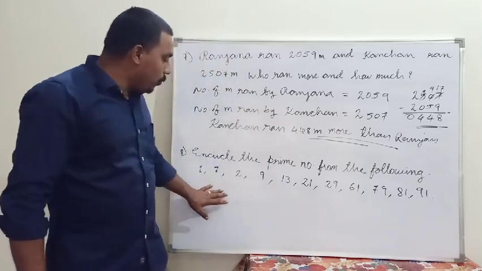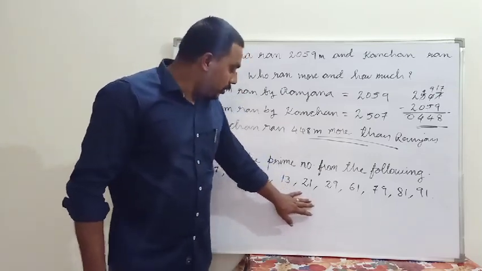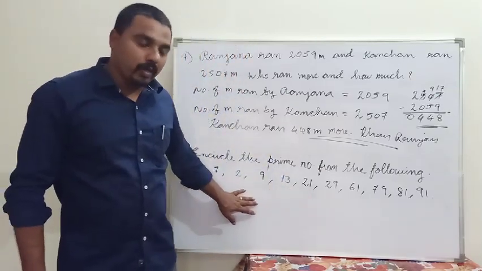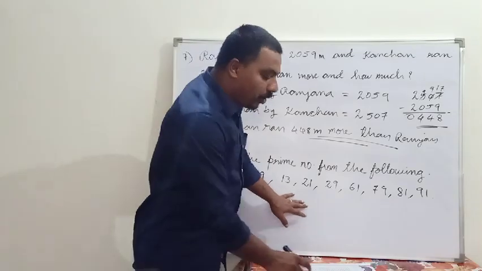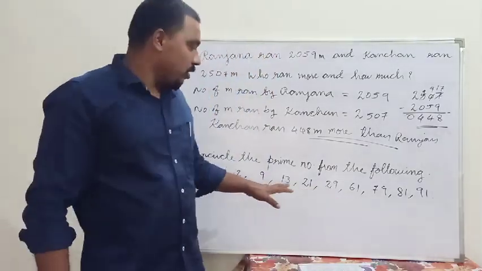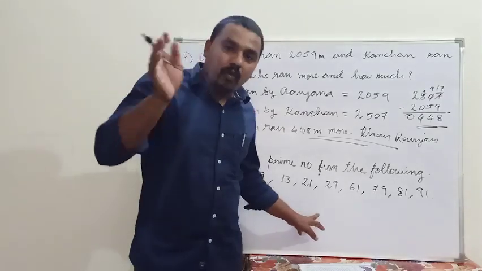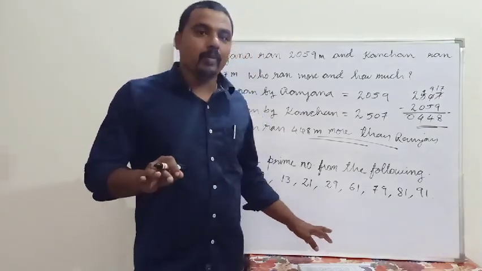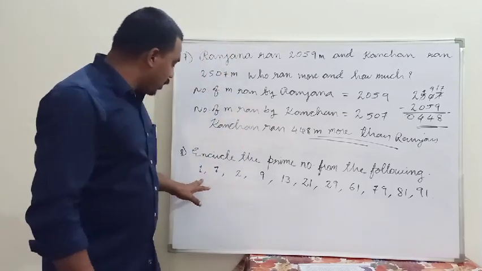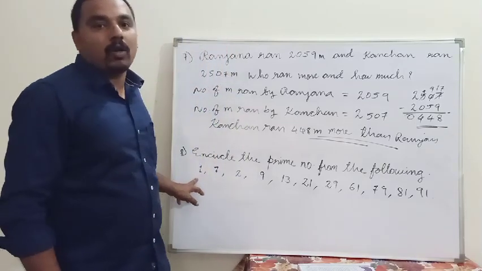The next one is, moving to the next question, encircle the prime numbers from the following. So some numbers are given there. So among these numbers we have to find out the prime numbers. From class 4 you have already learned what is a prime number. What is a prime number? A number having only two factors is called what? Prime number.